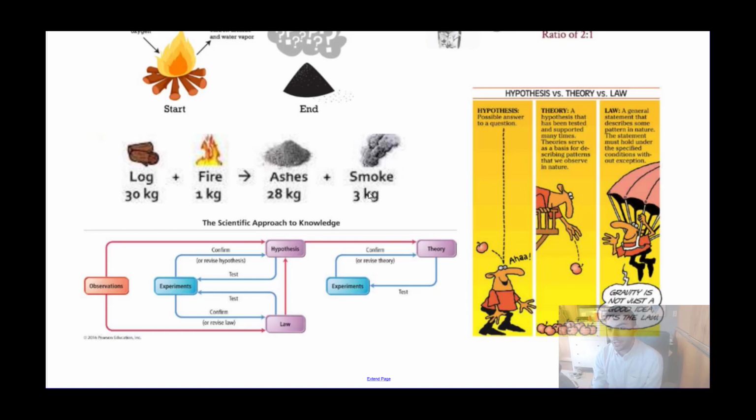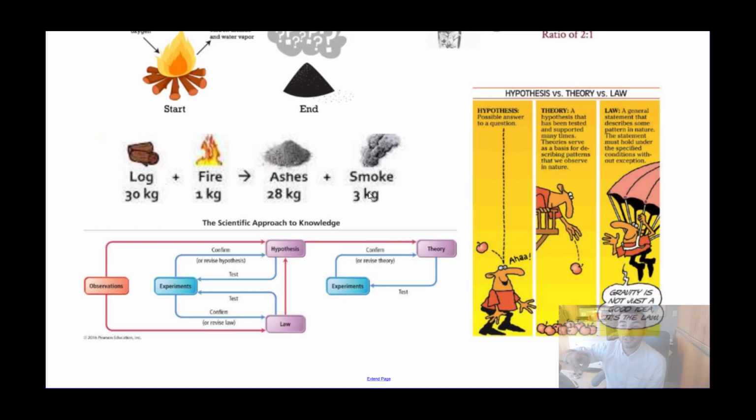And then the very last thing we touched upon was the difference between a hypothesis, theory, and law. Hypothesis we went over a little bit already in this review as a possible answer to a question, right? If this happens, then this is going to happen. Those stem from observations. So as scientists, we question things that we see. We observe things and then we question those observations, why something is occurring. And that may lead us to come up with a hypothesis, a possible answer to the question that we pose. And then we may experiment to see, is that hypothesis correct? Can we confirm, or do we have to deny the hypothesis?